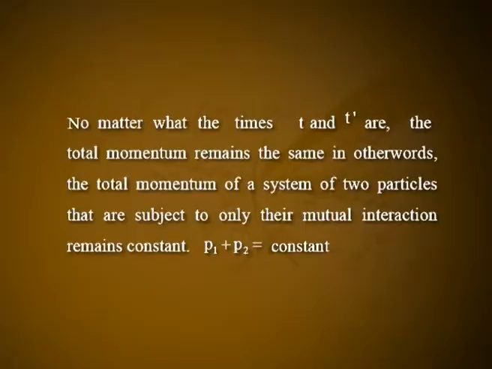Concluding, we can say that no matter what the times t and t dash are, the total momentum remains the same. In other words, the total momentum of a system of two particles that are subject to only their mutual interaction remains constant: P1 plus P2 is equal to constant. This result constitutes the principle of conservation of momentum, which is one of the most fundamental and universal principles of physics. Although the above stated principle considers only two particles, it holds for any number of particles forming